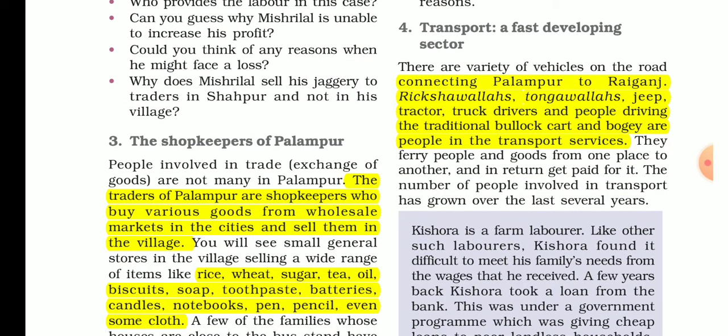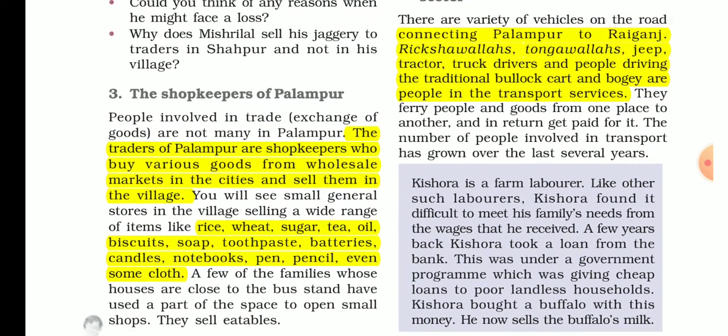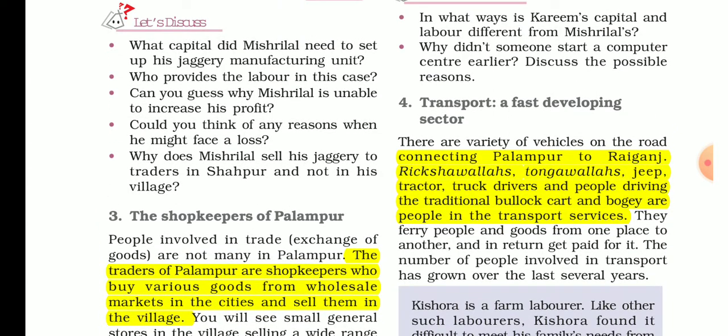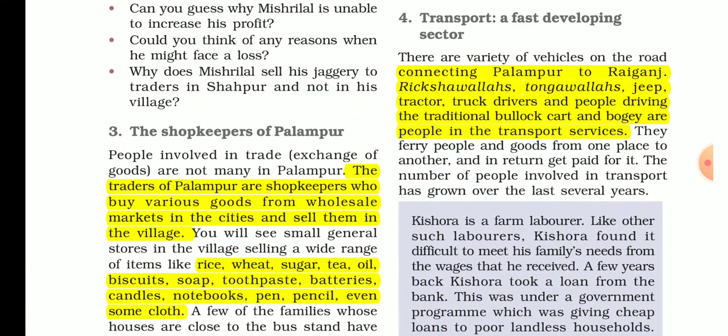Okay, now third is shopkeeper. Suppose I am a shopkeeper. So I take material, some kinds of items, from the wholesale market and sell them as a retailer, like rice, wheat, sugar, tea, oil, biscuit, soap, toothpaste, batteries, candles, notebooks, pens, pencils, even some clothes also. So I am doing business. I bring items for sale from the wholesale market and I sell them at retail. So I am getting profit from that. So this is the third category.